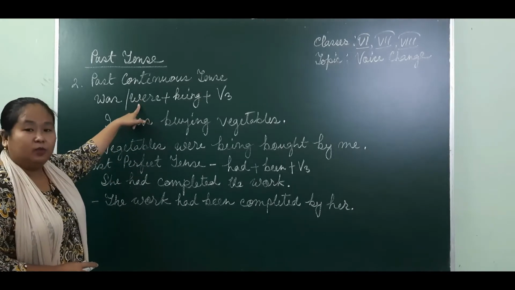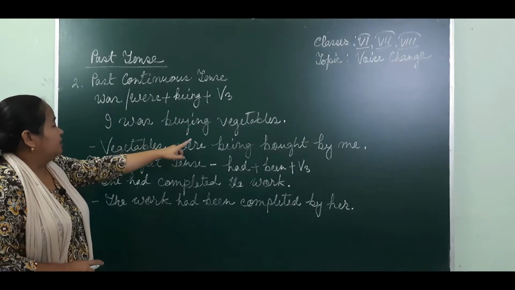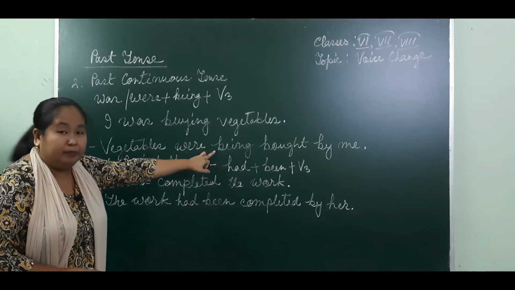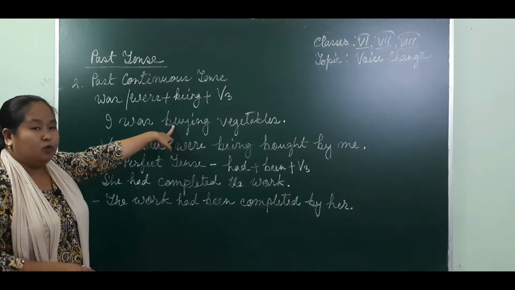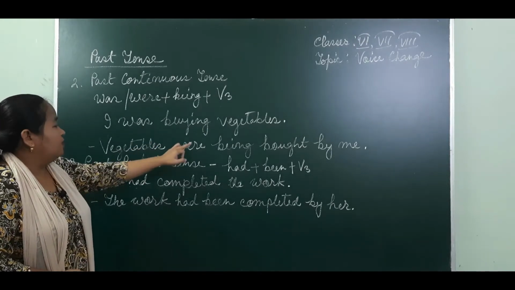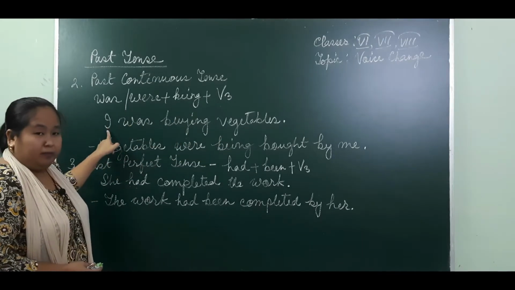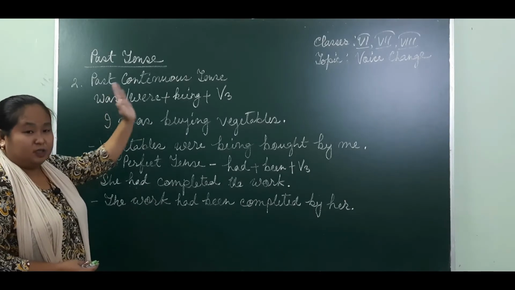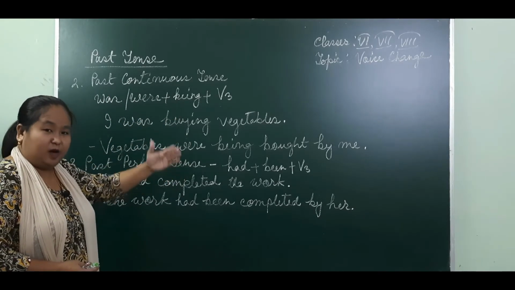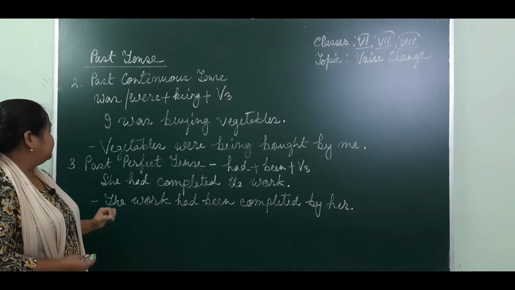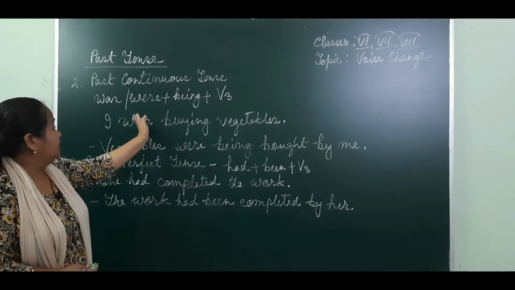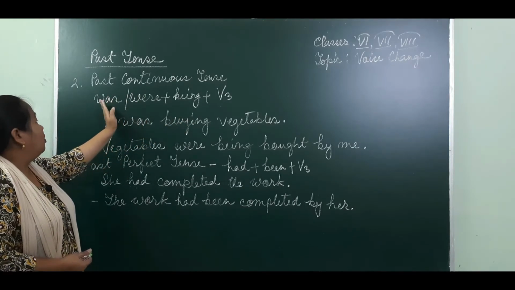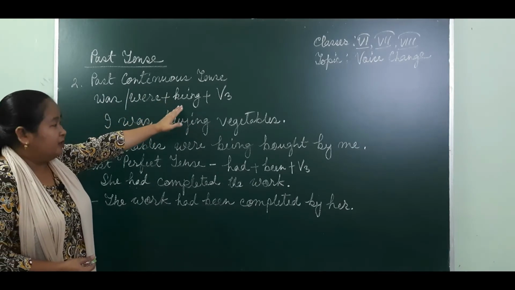So we choose the plural verb, were. Then because of continuous tense we use being, then verb 3 of the given verb: buy, bought, right? So vegetables were being bought by me. Pronoun changes, I changes to me. In the previous video I already showed you that, right? So this is how we change it. If it is past continuous tense we use was or were, then being, then verb 3.